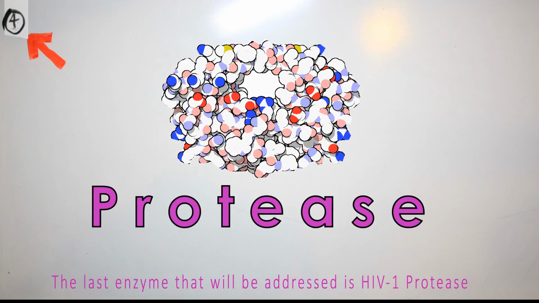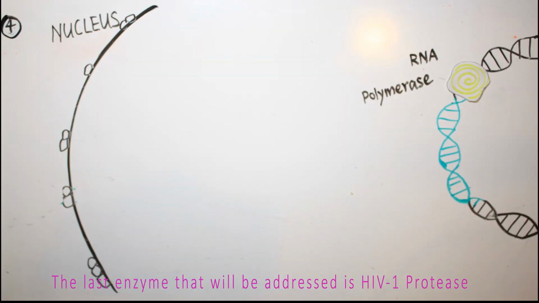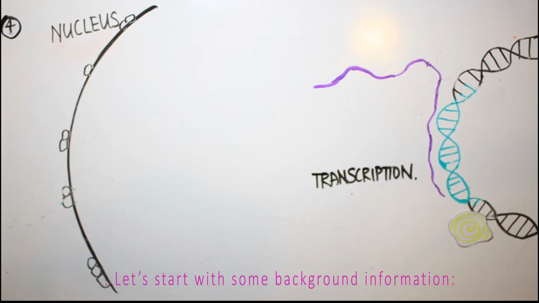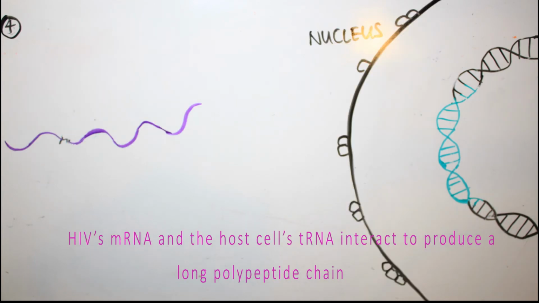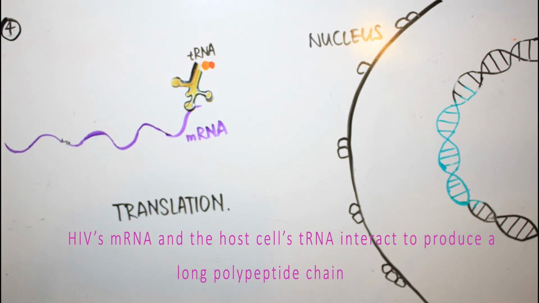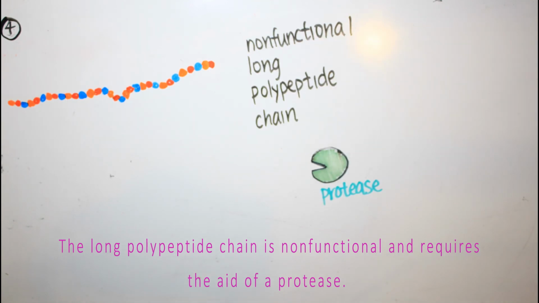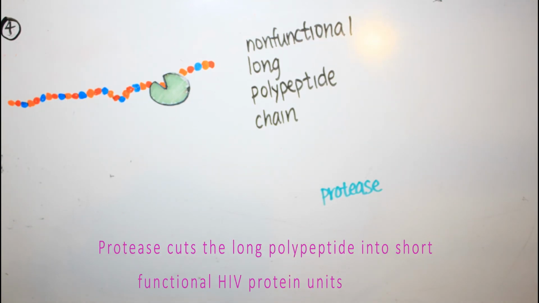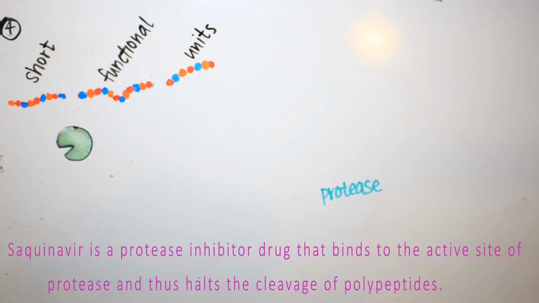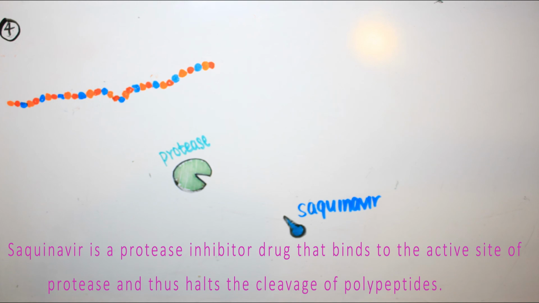The last enzyme that will be addressed is HIV-1 protease. Let's start with some background information. Translation occurs when HIV's mRNA and host cells' tRNA interact to produce a long polypeptide chain. The long polypeptide chain is non-functional and requires the aid of a protease. Protease cuts the long polypeptide into short functional HIV units. Saquinavir is a protease inhibitor drug that binds to the active site of protease and thus halts the cleavage of